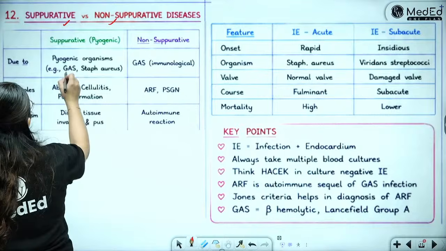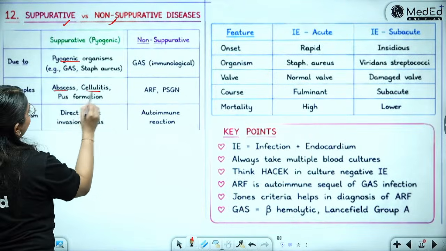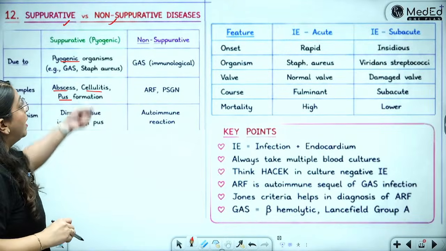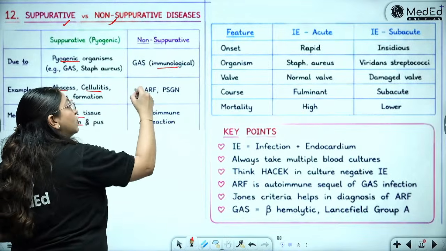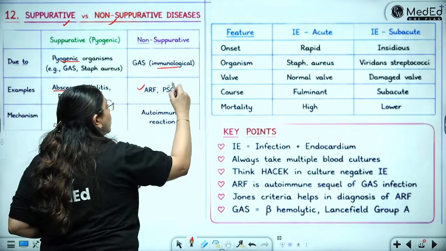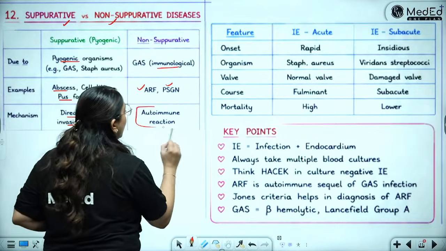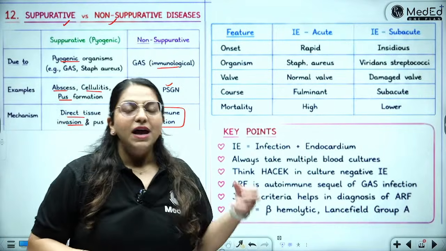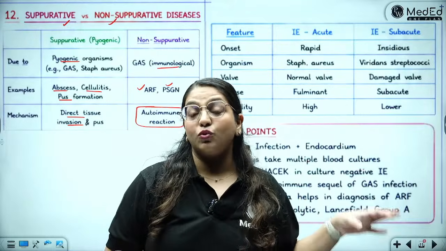So suppurative can be because of pyogenic organisms, there can be abscesses, cellulitis, pus formation, and there is direct tissue invasion and pus formation. But the non-suppurative is because of the autoimmune. So it could be acute rheumatic fever, it could be post-streptococcal glomerulonephritis, it could be rheumatic heart disease. This is because of the autoimmune reactions. Okay, there's another one which is called PANDAS, which is a pediatric autoimmune neurological disorder associated with group A streptococcus.